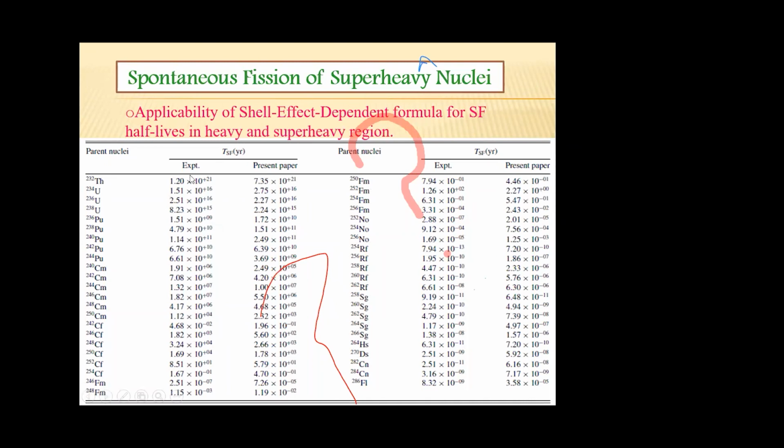The corresponding experimental values are given in the second row and this row. From comparing our values and experimental values, we can say that our model is apt for producing spontaneous fission half-life.